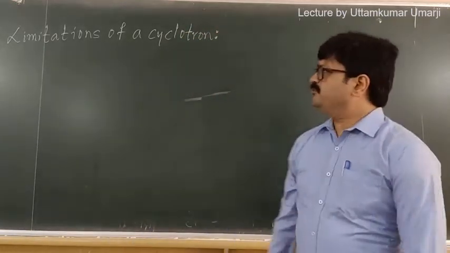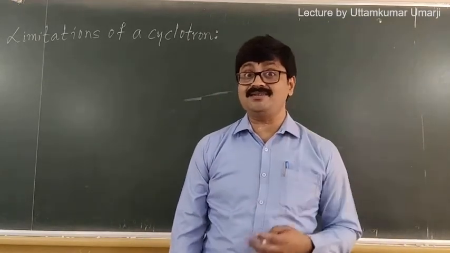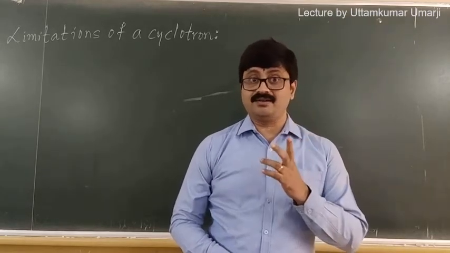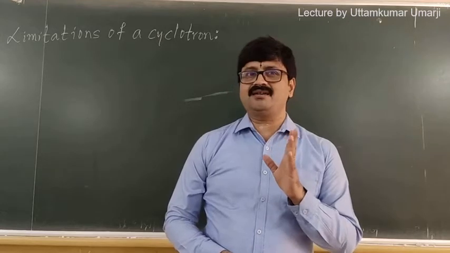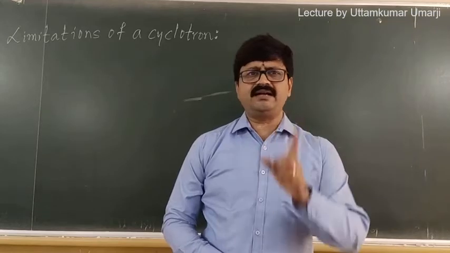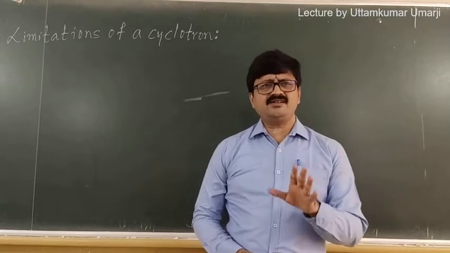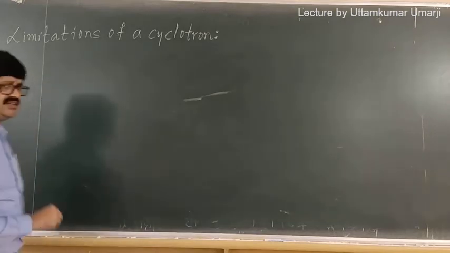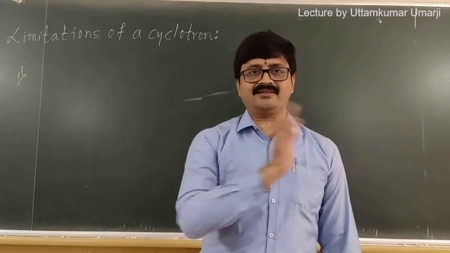Now, first and foremost thing, let us recall back what is a cyclotron. Cyclotron is a device that is used to accelerate heavy positively charged particles. Correct? But over there in the definition we never mentioned about lighter particles and negative particles or neutral particles. We have mentioned only about heavy positively charged particles. So in fact, that happens to be the limitation of a cyclotron. So first limitation, a cyclotron cannot be used for lighter particles like electrons.